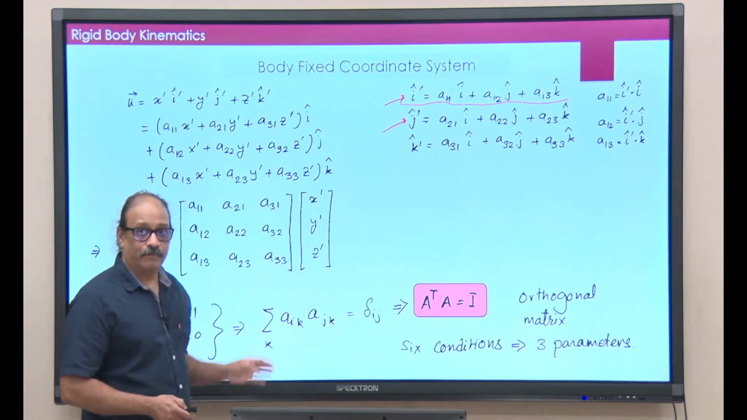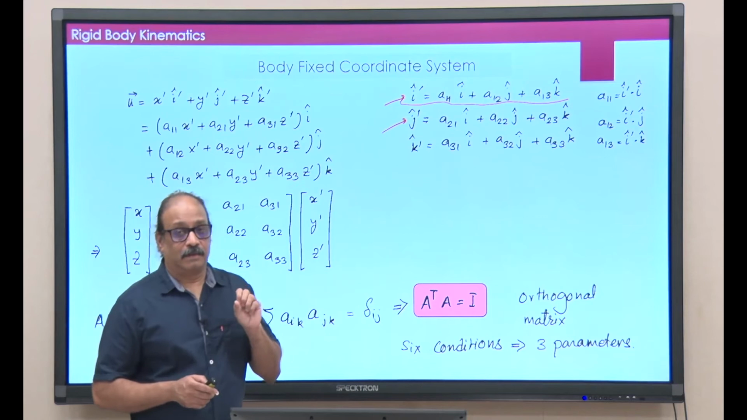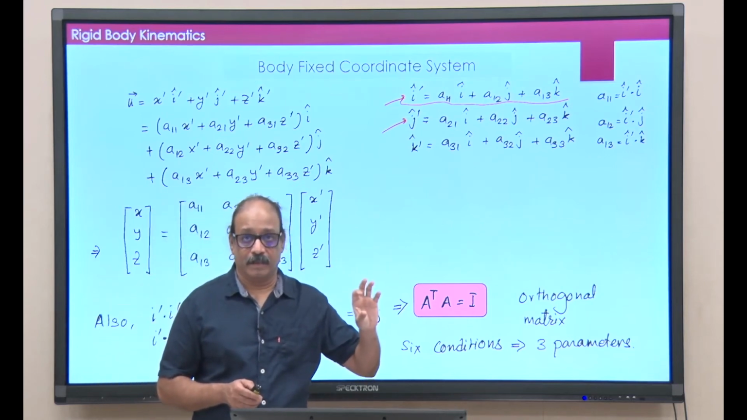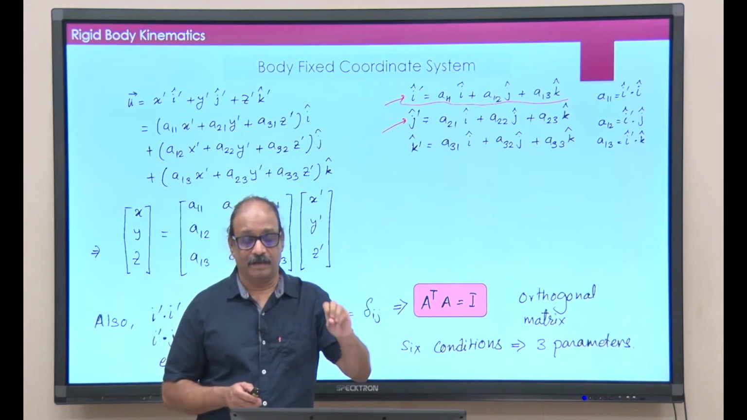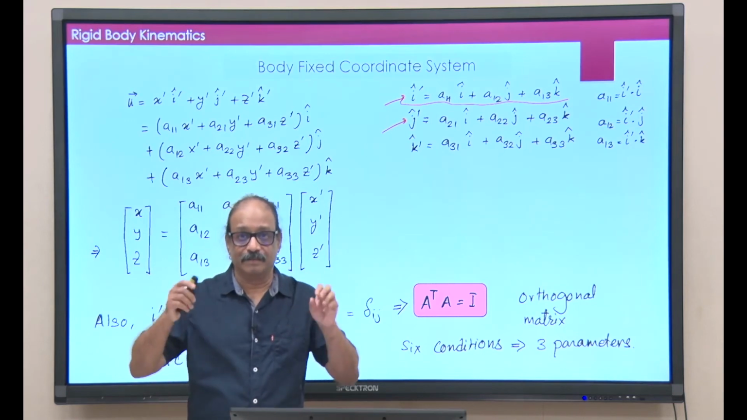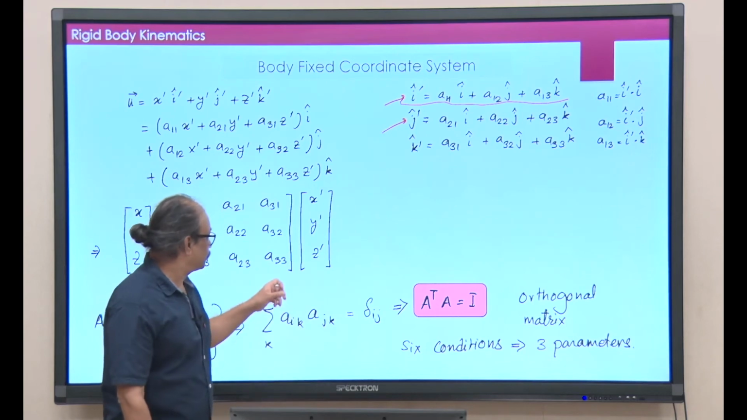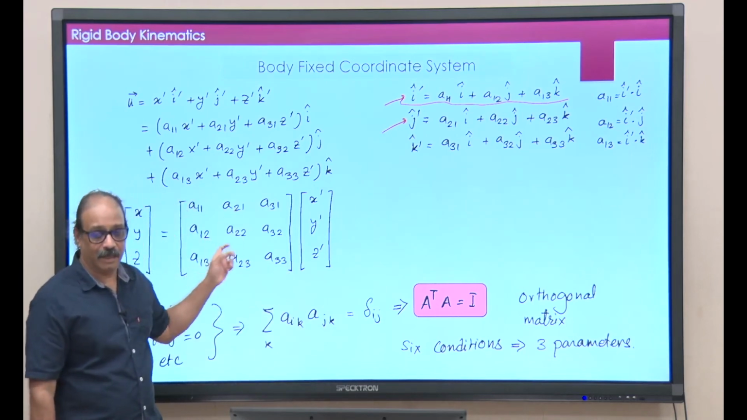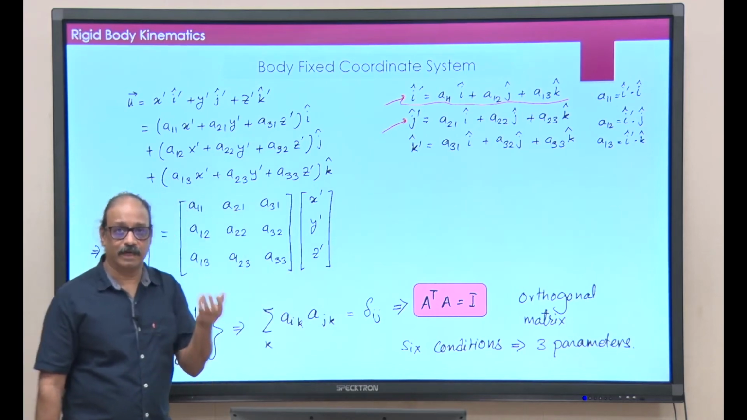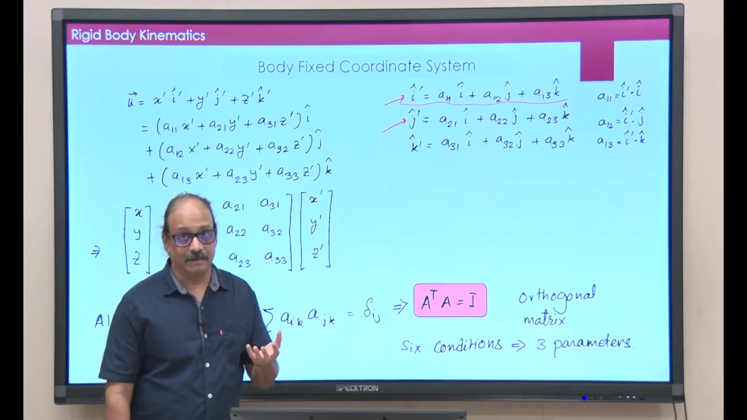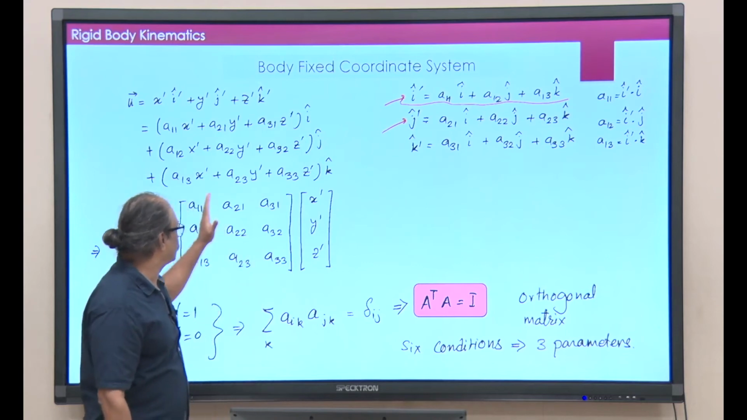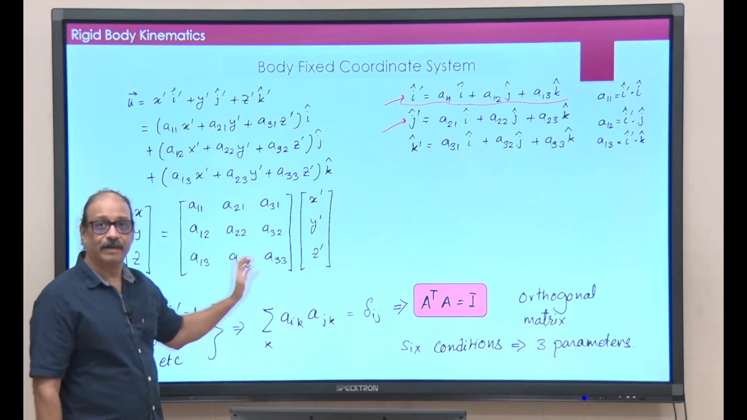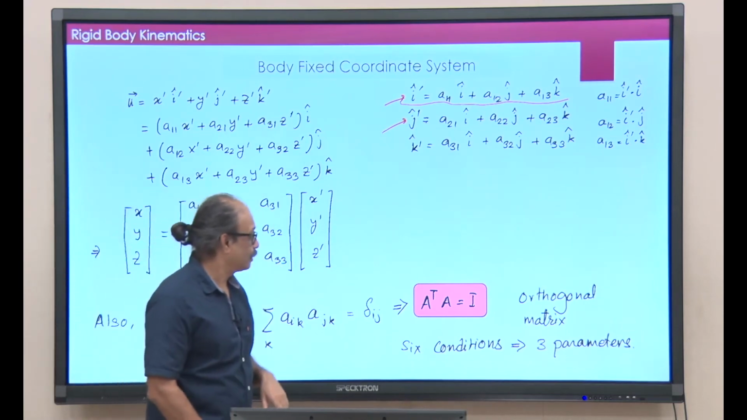So, now we have come down to this. The motion of a rigid body is specified by the motion of one point O, and the change of this A matrix as the body moves, and the A matrix contains the information about the body fixed coordinate system. Body fixed coordinate system, i prime, j prime, k prime are sitting there in that one. Okay, fine.